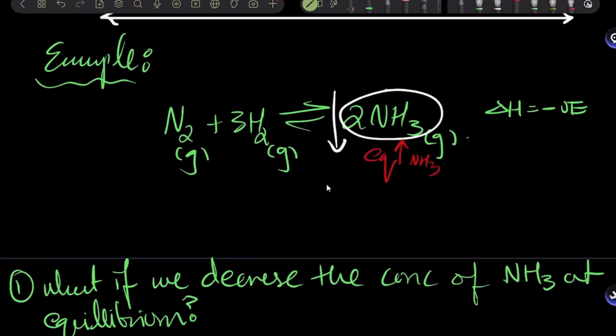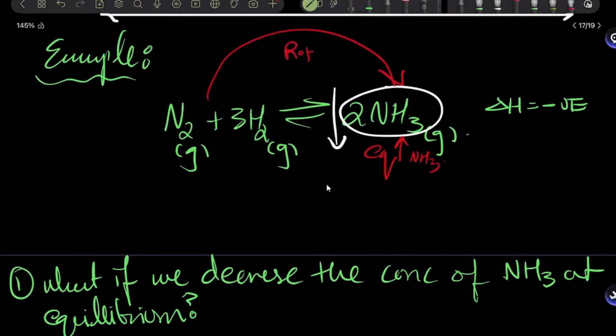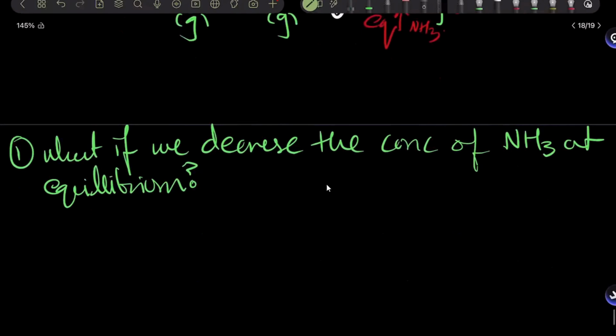In order to increase NH3, which side should equilibrium go to? Towards the left-hand side, where NH3 breaks off and forms N2 and H2 gas, or should it go to the right-hand side, in which N2 and H2 react together and form more NH3? The right hand side. Yeah. So in order to increase this, the equilibrium will go to the right-hand side. So now you have to just write that in sentences.